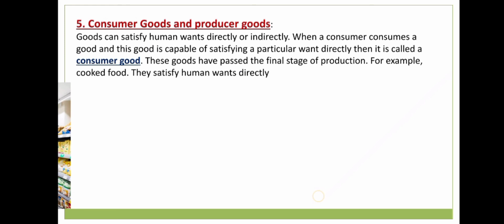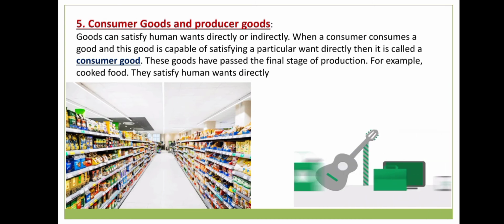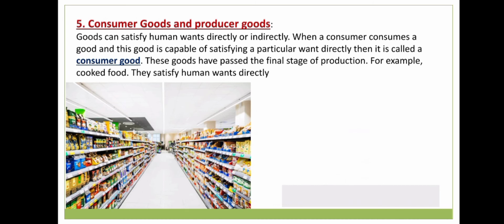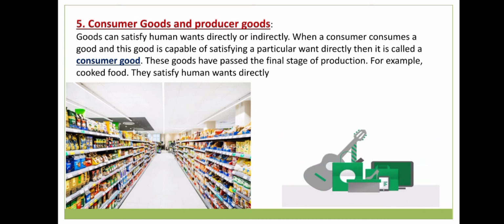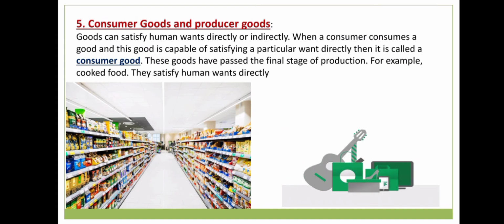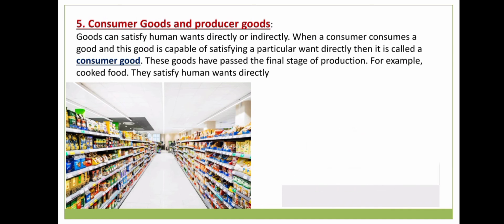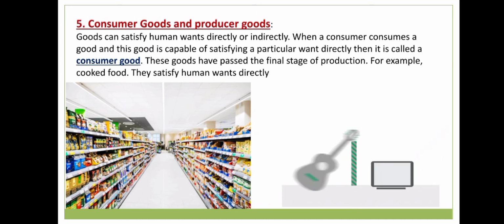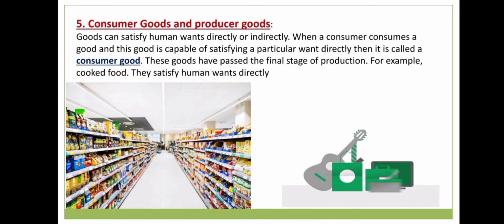Now let's see another type of goods. Consumer goods and producer goods. Goods can satisfy human wants directly or indirectly. When a consumer consumes a good and this good is capable of satisfying a particular want directly, then it is called a consumer good. These goods have passed the final stage of production. For example, cooked food, which satisfies human wants directly.